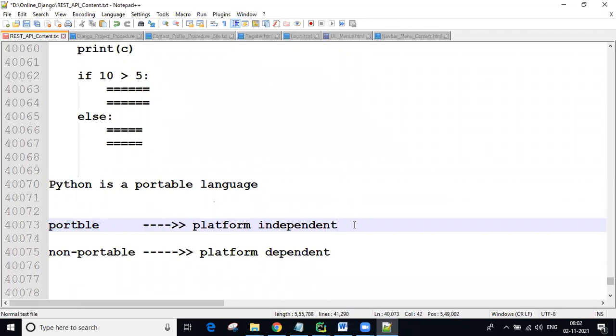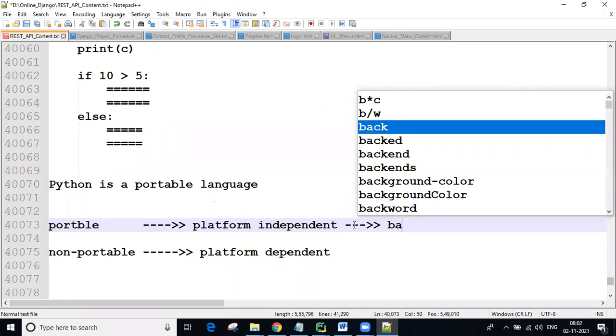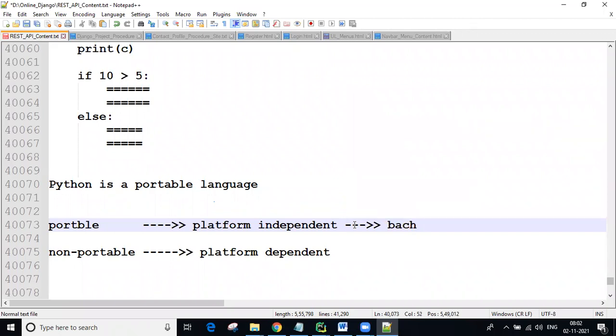So simply for your understanding, you can take it as one point: portable is nothing but like a bachelor life. Bachelor life means, guys, for example, I'm staying in one PG. Just an assumption, guys. I'm staying in one room, my own room that I took.